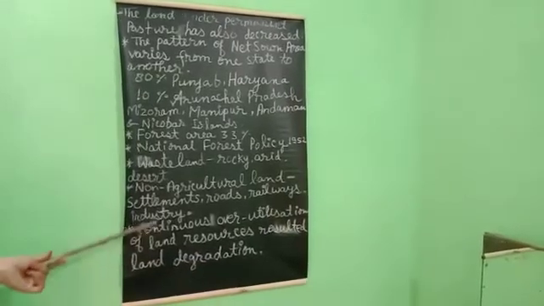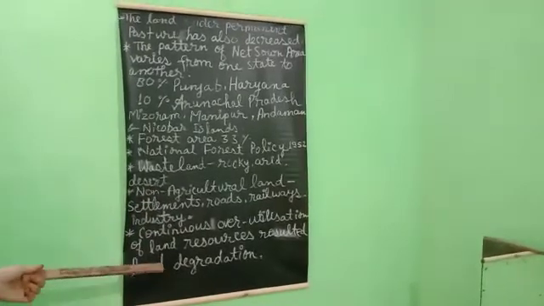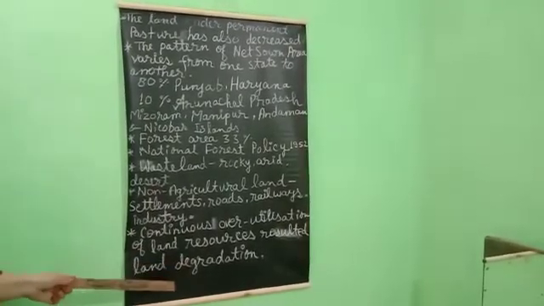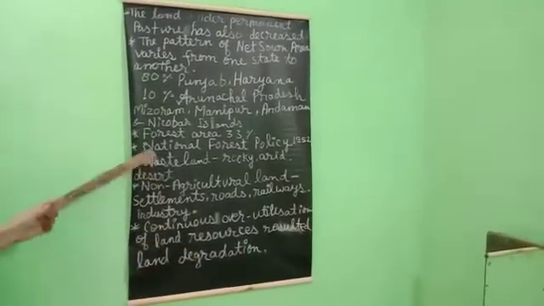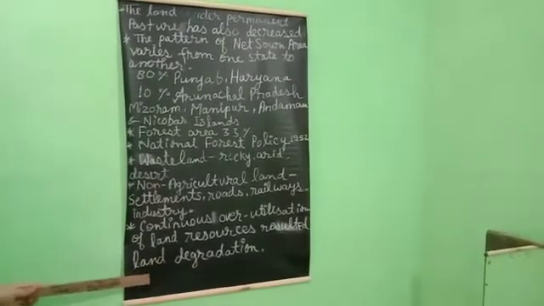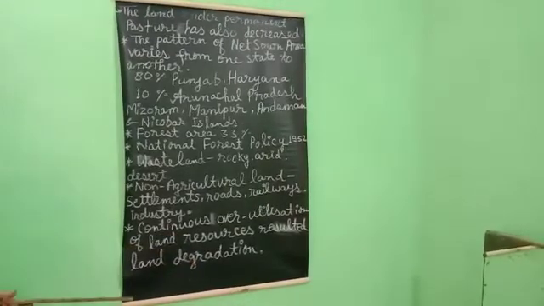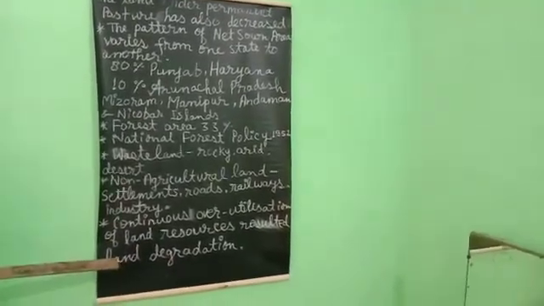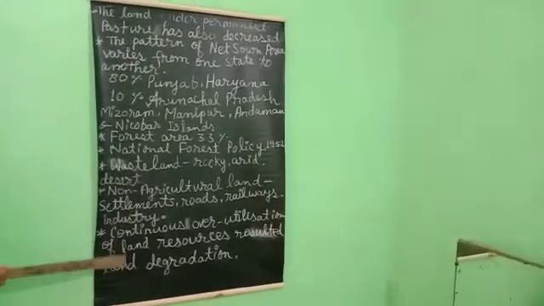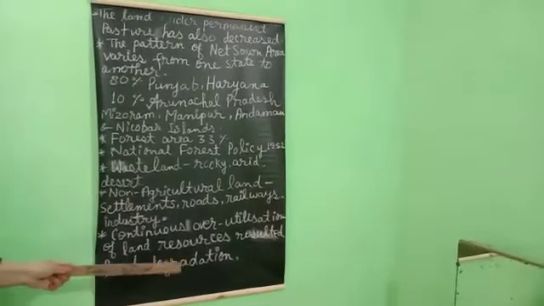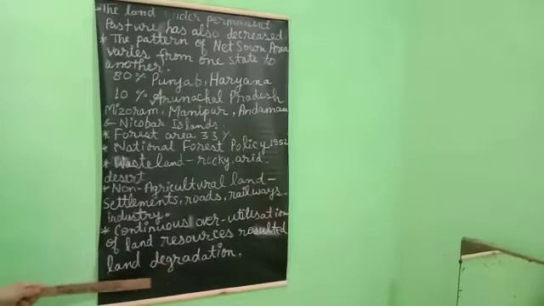So there is a serious need in our society and environment that we should use our resources in a planned and systematic way. That is called the land use pattern, and the use of land resources should follow safe measures and methods. That's why we can stop land degradation, which is most harmful for our land and country. Okay, thank you students.